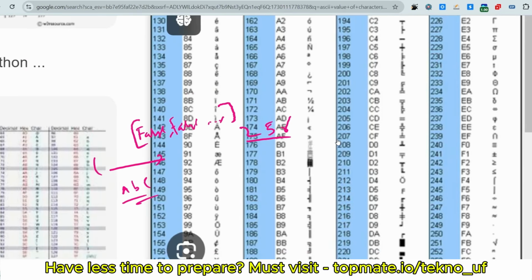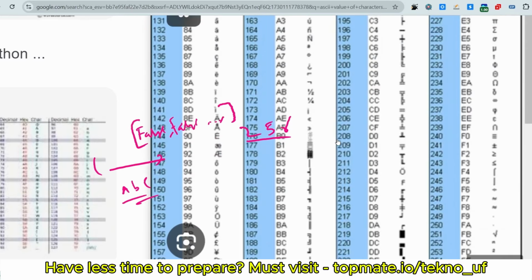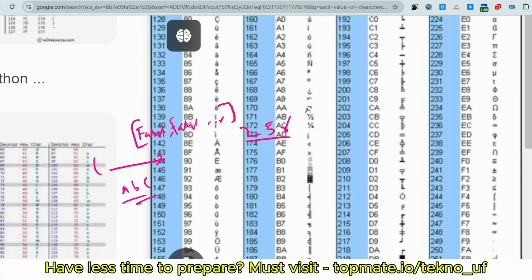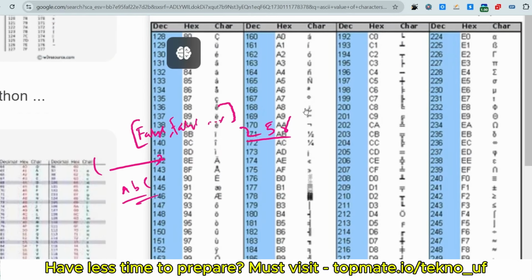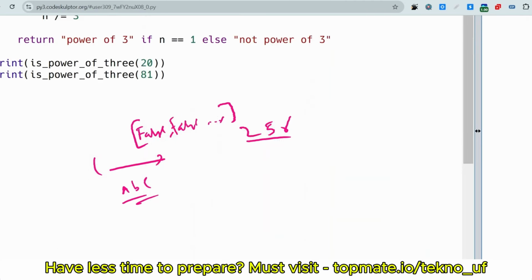Let me show it: these are the characters that are present. I also didn't know that there were 256 characters like this. I don't know what some of these are, but still they have some ASCII value, so there are 256 characters in total, and we have to check for those as well. We have to check whether all 256 characters are unique, or visited or not.